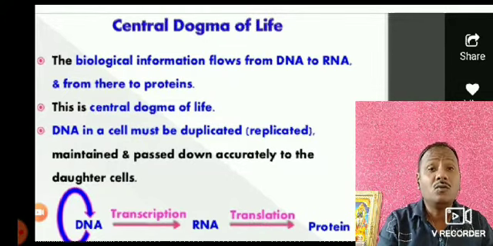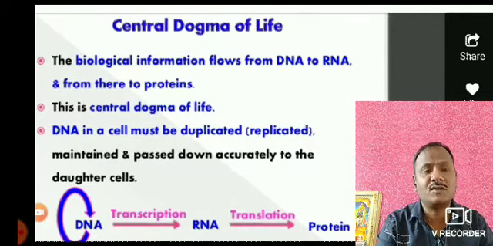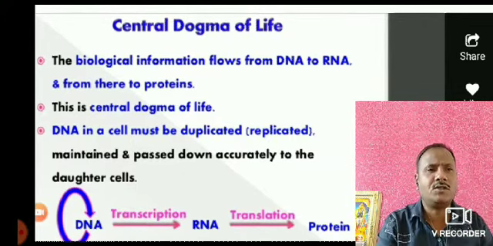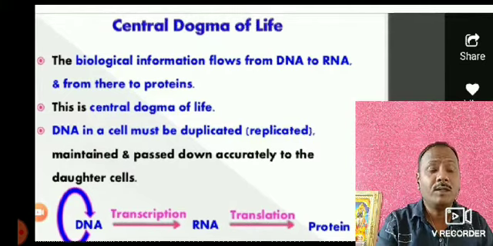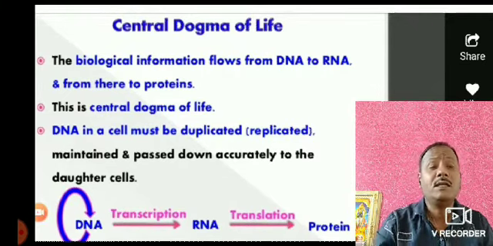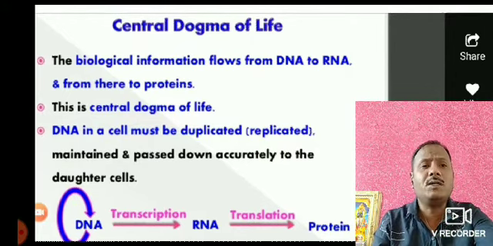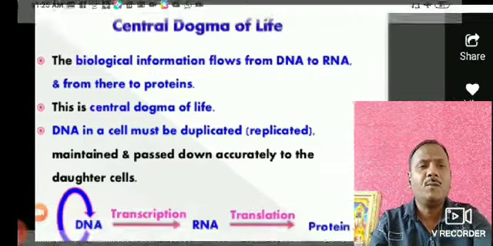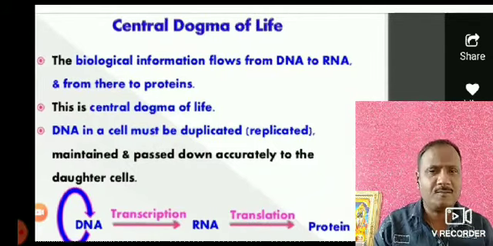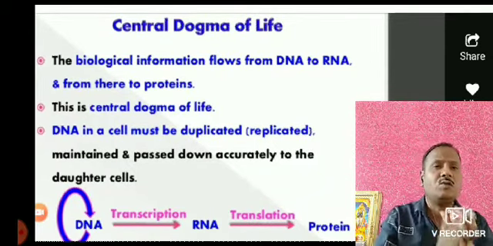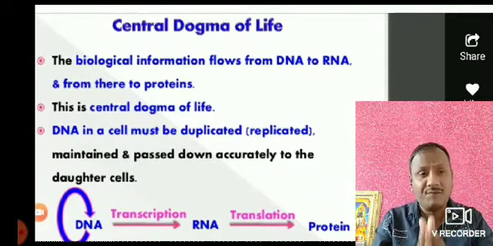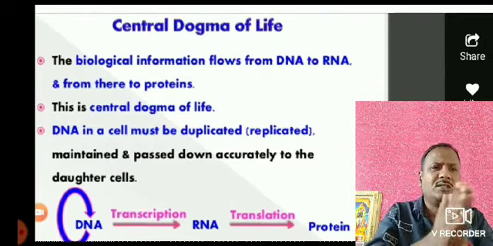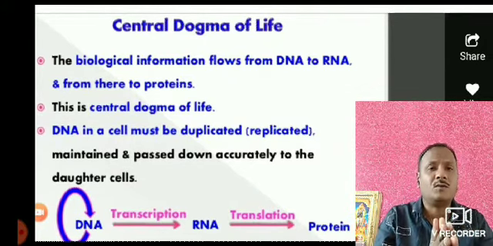It means how this information flows, because the genetic information transfers from generation to generation, from parent to offspring, no doubt, but how does it flow from DNA to RNA and RNA to proteins? These are the reactions through which DNA is converted to RNA by the transcription process, and RNA is converted to protein by the translation process.